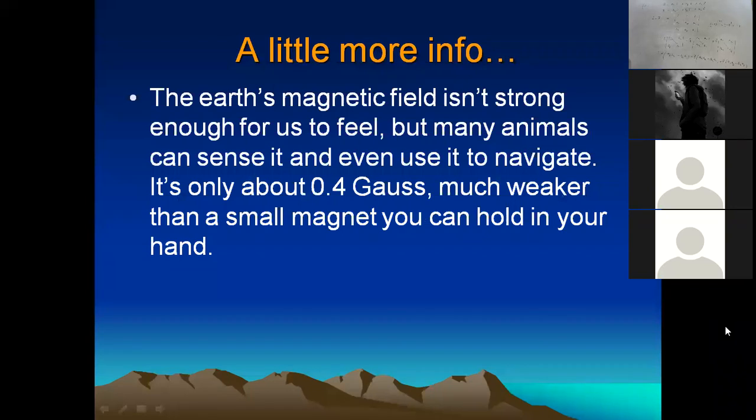A little more info. The Earth's magnetic field isn't strong enough for us to feel, but many animals can sense it and even use it to navigate. It's only about 0.4 Gauss, much weaker than a small magnet you can hold in your hands.